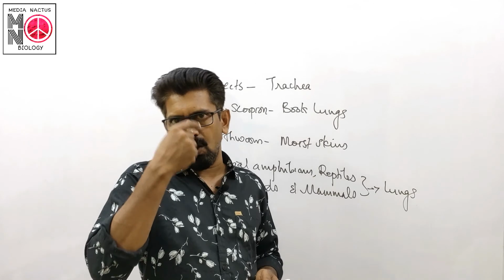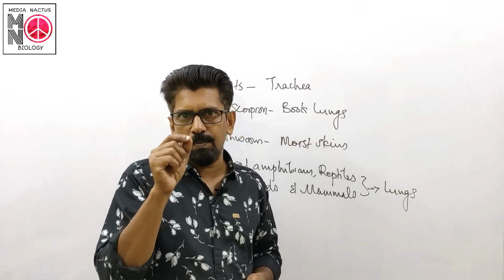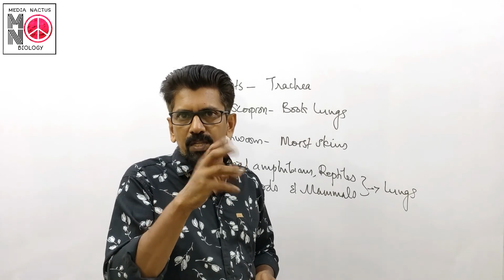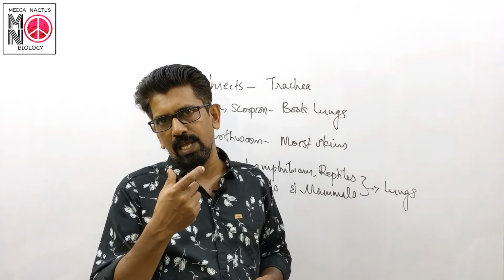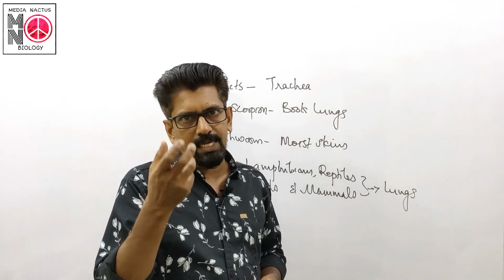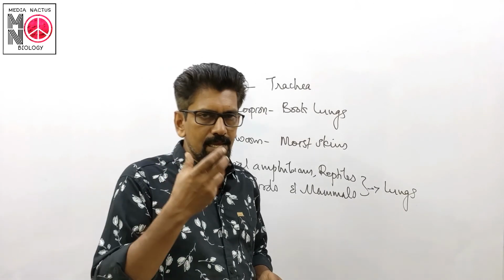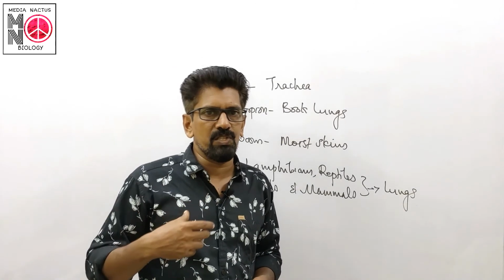The mucus lining also helps to settle down the dust particles. So clean air is passed toward the lung region.